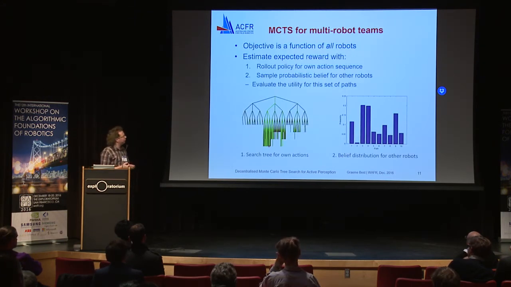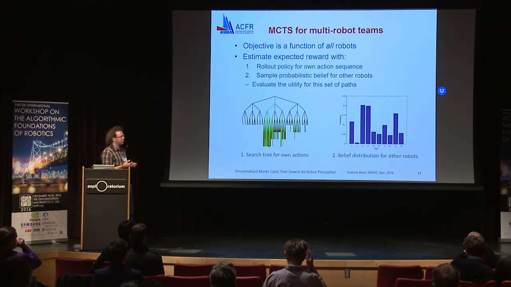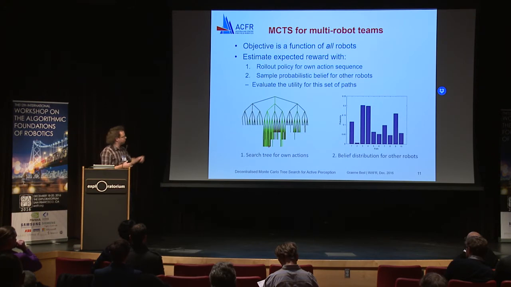This works well for the single agent case, but there are a few extensions that we need to make for this multi-robot problem. Firstly, we need to consider that the objective is a function of all robots, not just a single robot, but the tree is only for a single robot. So we're going to estimate the expected global reward by first doing the standard rollout policy for myself. Then for the other robots, I'm going to sample this probability distribution on the right, which I'll come back to a bit later. Together we then evaluate the utility function for this joint sample.